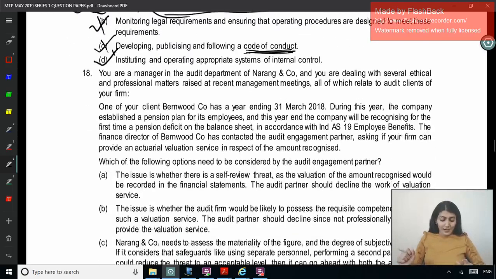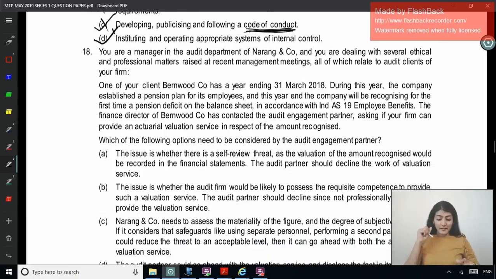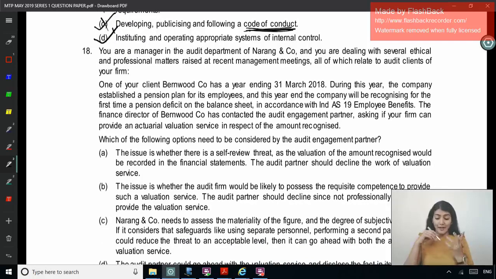Next one. Right, you are a manager in the audit department of Narang and Company, and you are dealing with several ethical and professional matters raised at recent management meetings, all of which relate to audit clients of your firm. One of your client, Burnwood Company, has a year ending 2018. During the year, the company established a pension plan for its employees, and this year end, the company will be recognizing for the first time a pension deficit on the balance sheet in accordance with Ind AS 19 employee benefits. The finance director of Burnwood Company has contacted the audit engagement partner asking if your firm can provide actuarial valuation service in respect of the amount recognized.